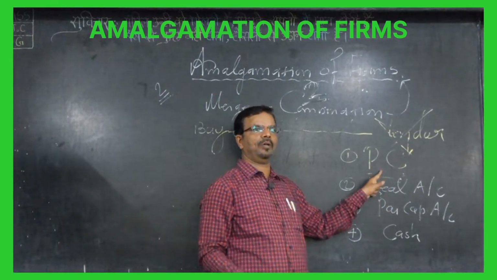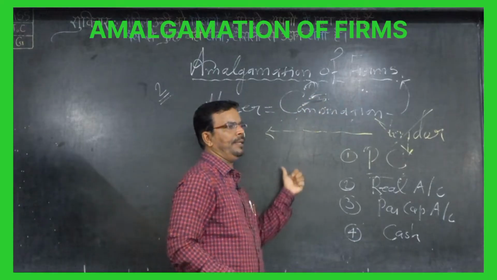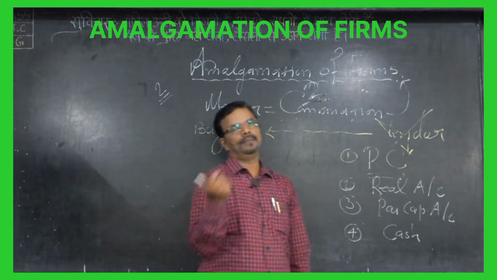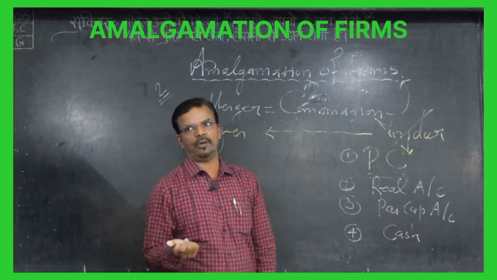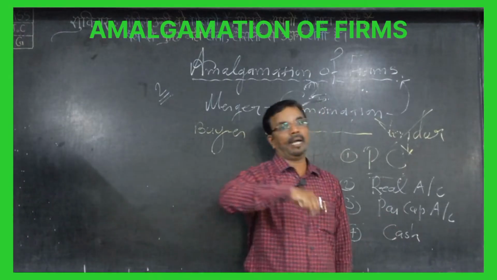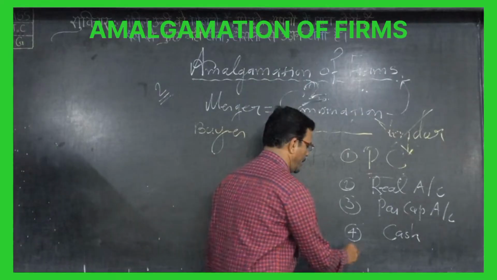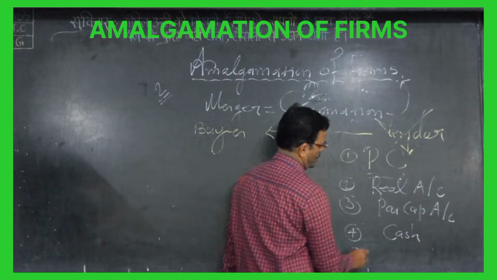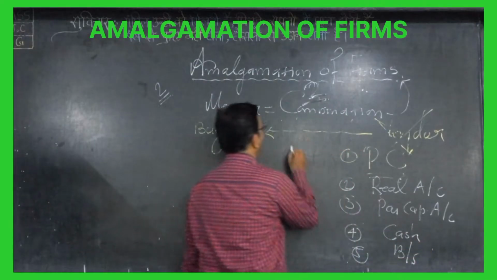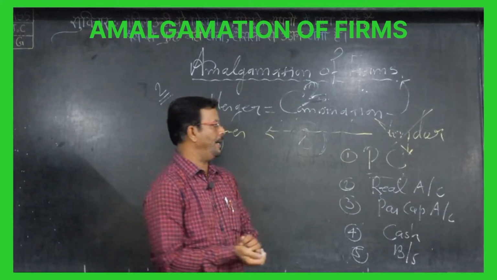The purchase consideration we prepare for both, company 1 and company 2, or company A and company B. PC we prepare combined for both companies. Then after that we prepare the balance sheet. So in total we are going to prepare 8 accounts. How many accounts? 8.